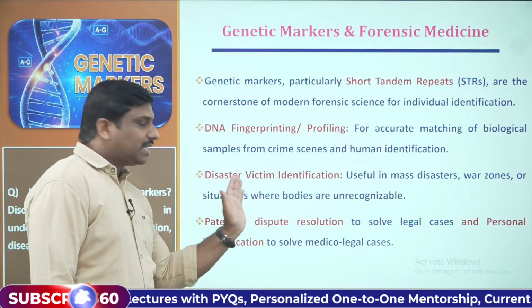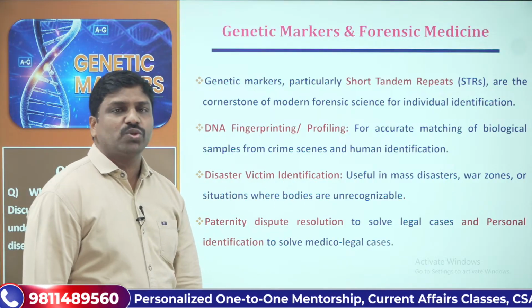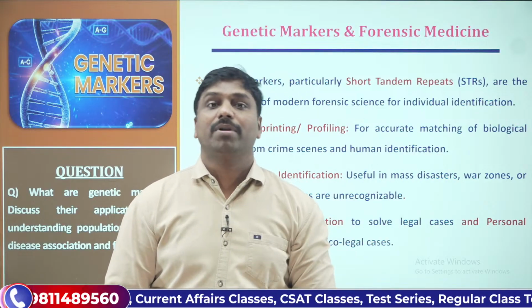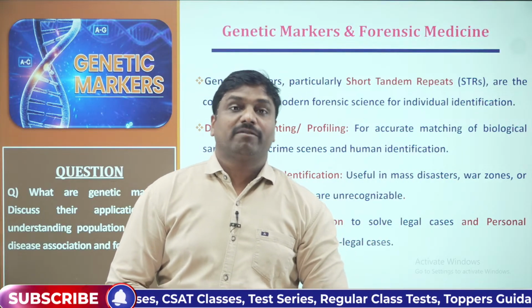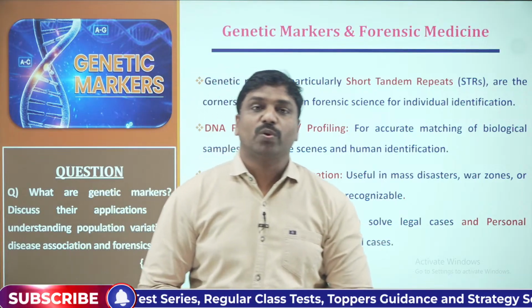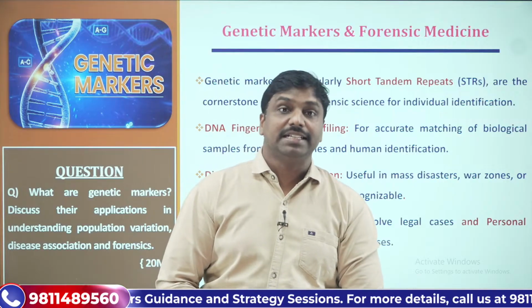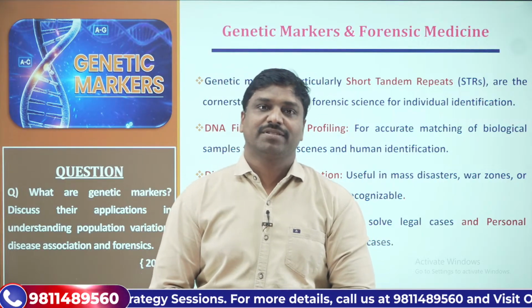Then for disaster victim identification, in the aftermath of disasters, let's say recently there was a bomb blast in Delhi. It created ruckus, and led to the loss of at least 10 to 15 persons.